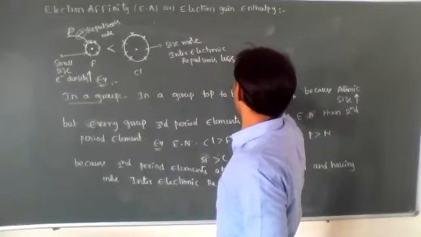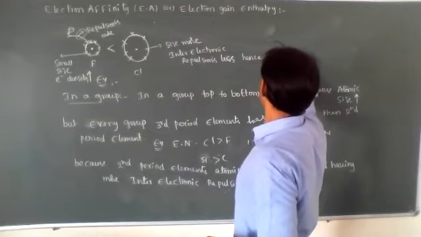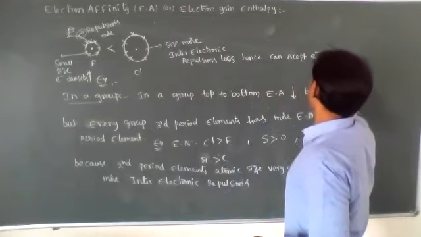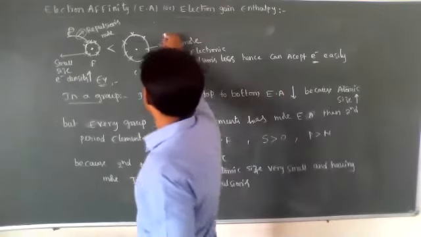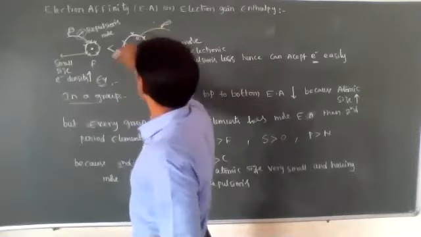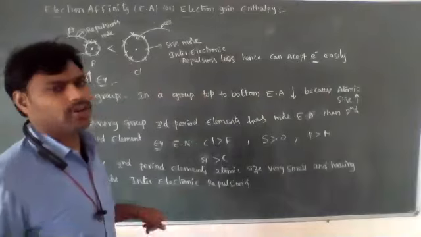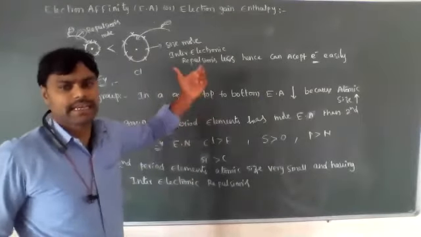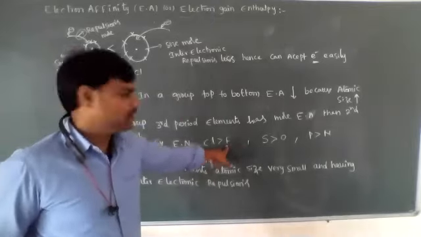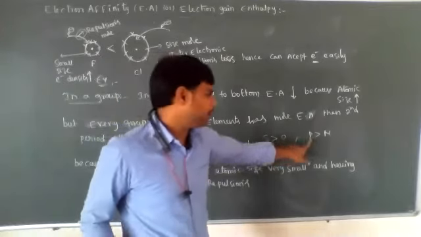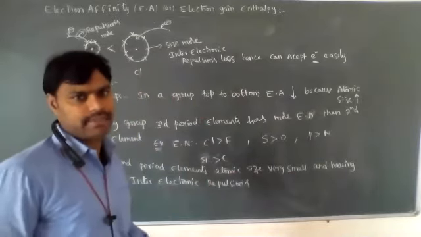Hence it can accept an electron easily, so we can add an electron easily. That's why in every group, third period elements have more electron affinity when compared to second period elements. That's why chlorine is more than fluorine, sulfur is more than oxygen, and phosphorus is more than nitrogen, as well as silicon is more than carbon. These are some examples.